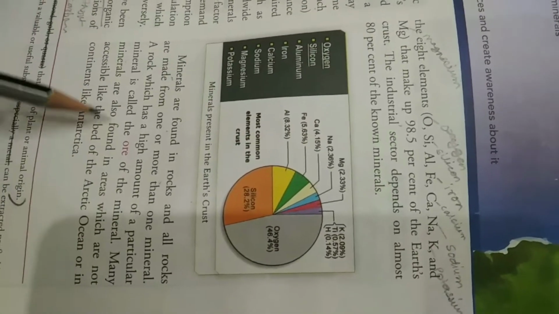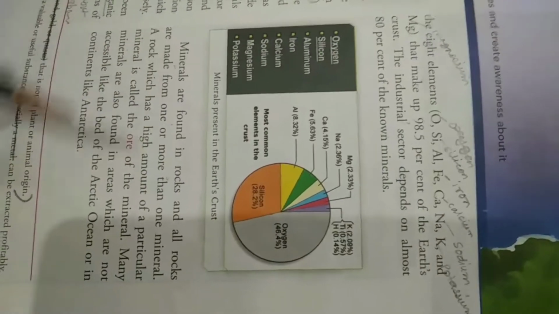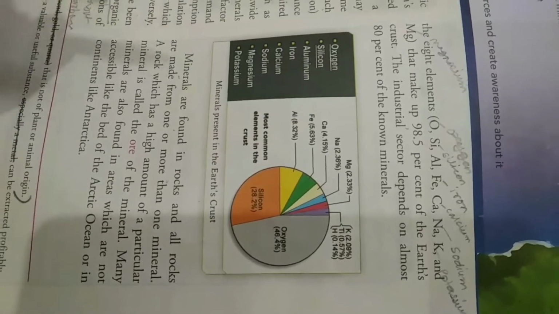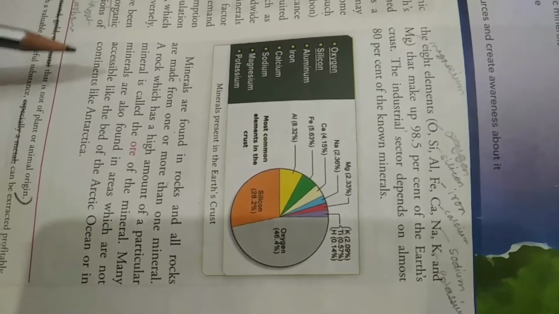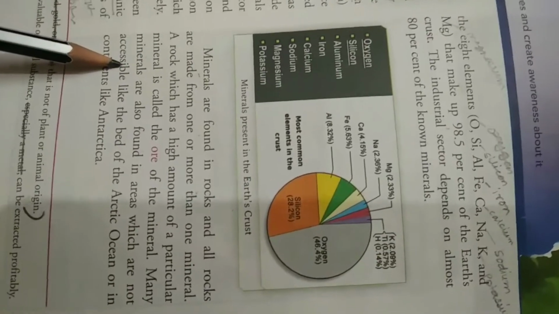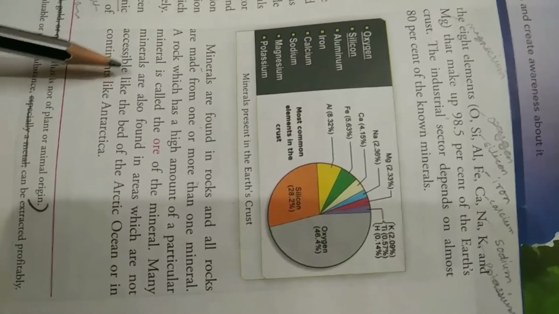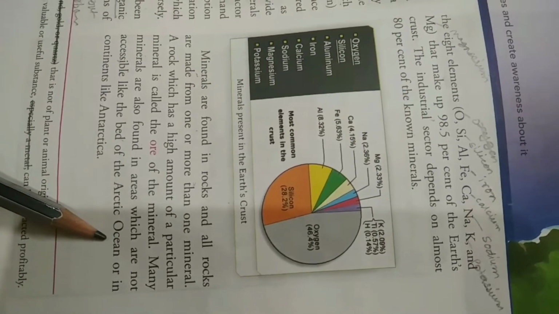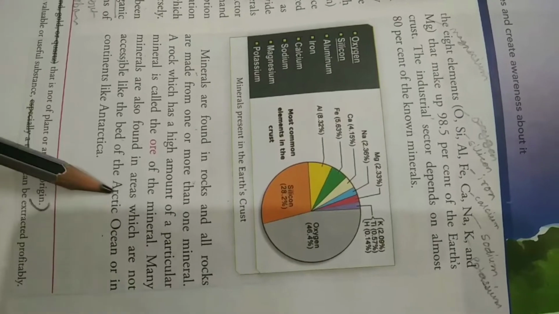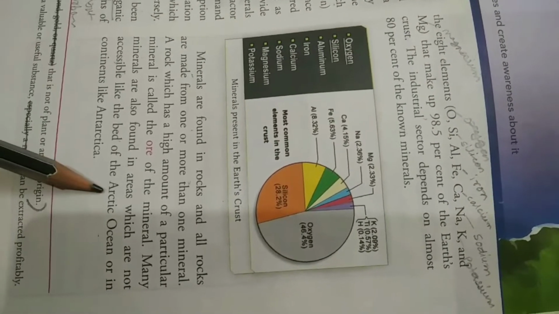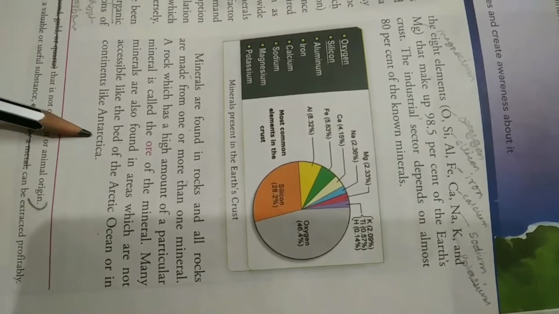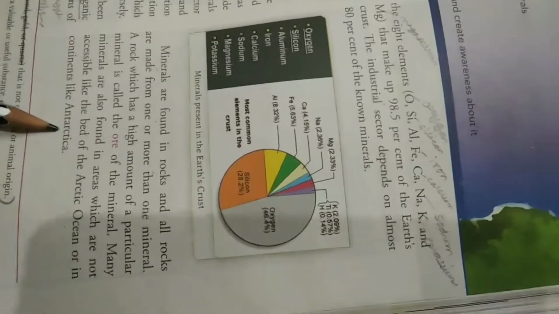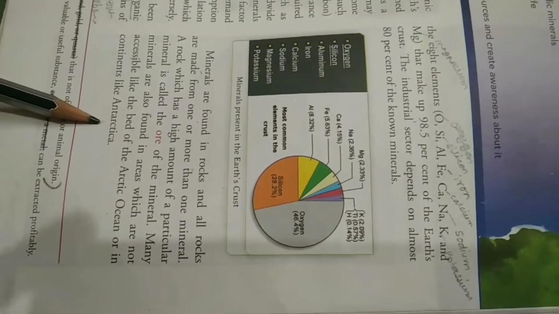Now, some of the minerals are found in such areas which are not accessible. Accessible means where it is very difficult to reach, or the human beings have not reached over there. In such areas also many minerals are found, like in the bed of the Arctic Ocean, where it is very difficult to reach. Then we can see a very large amount of minerals in Antarctica, which is not accessible. It means it is out of the human reach. So there also we have a large amount of minerals.